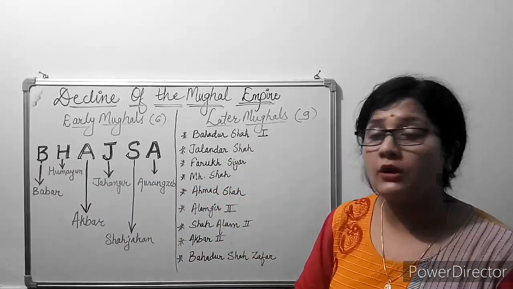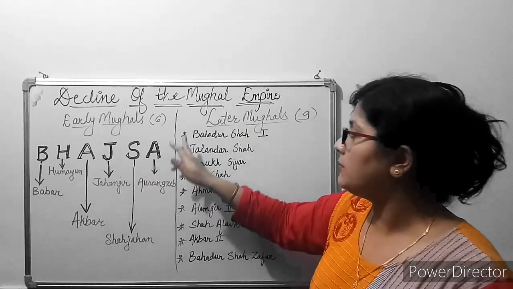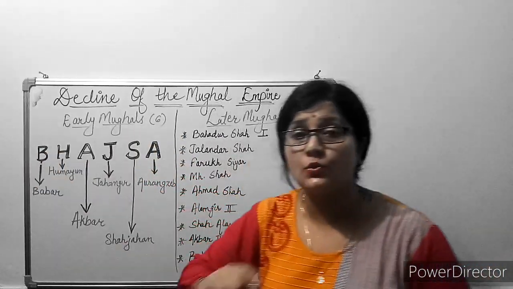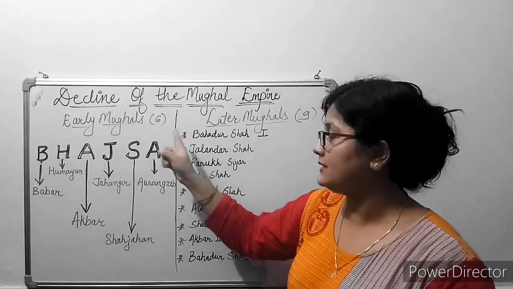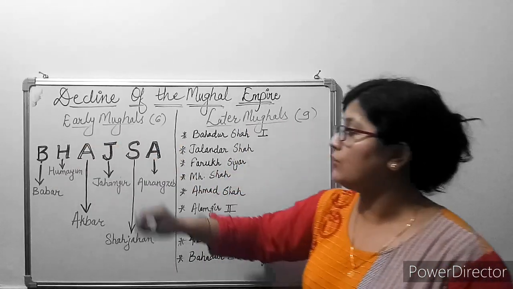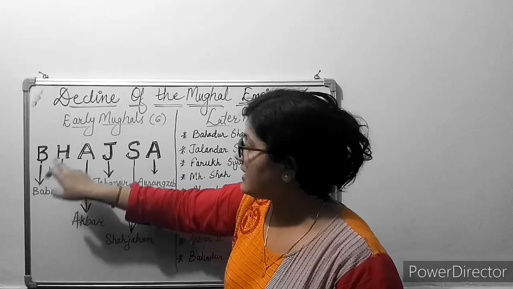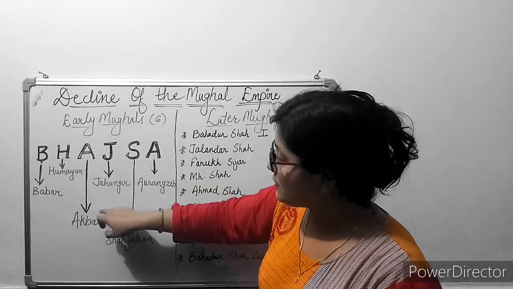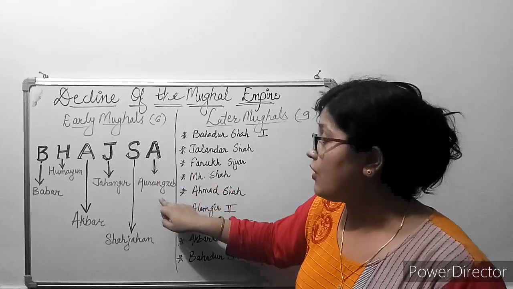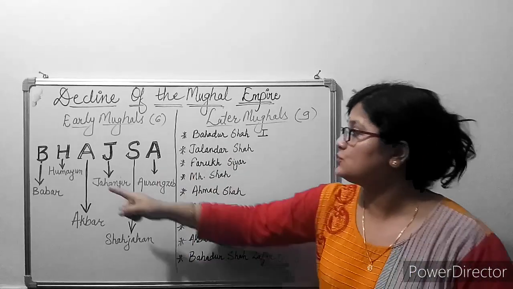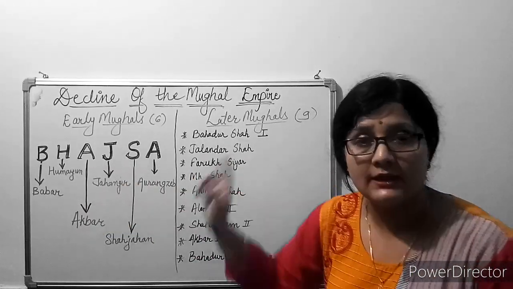There is a term called Bhajsa through which you can easily remember these early Mughals. There were 6 early Mughals. B stands for Babur, H for Humayun, A for Akbar, J for Jahangir, S for Shah Jahan, and A for Aurangzeb. And these were the early Mughals and they were very powerful.